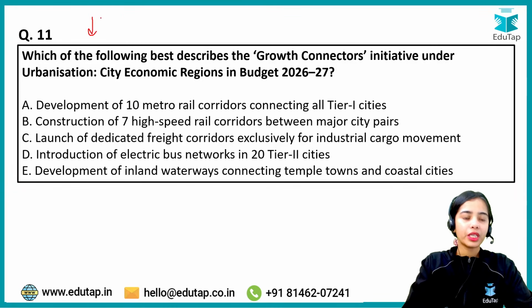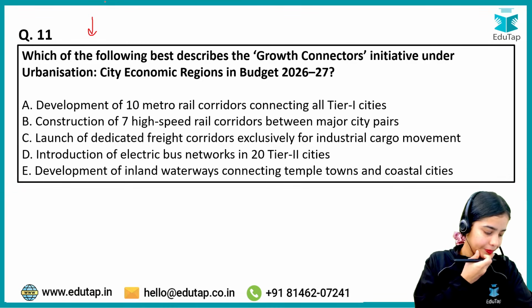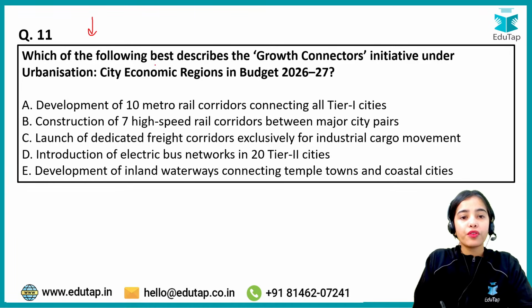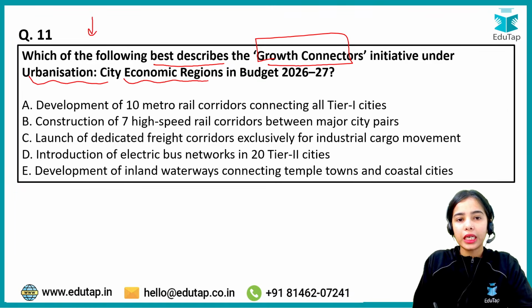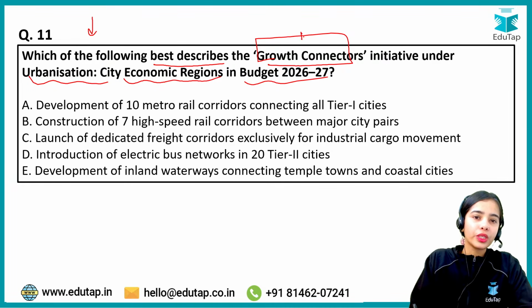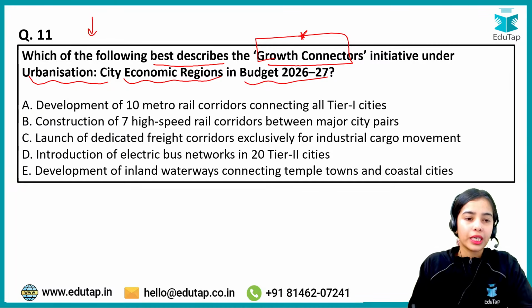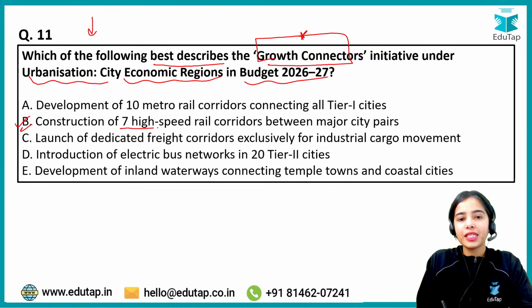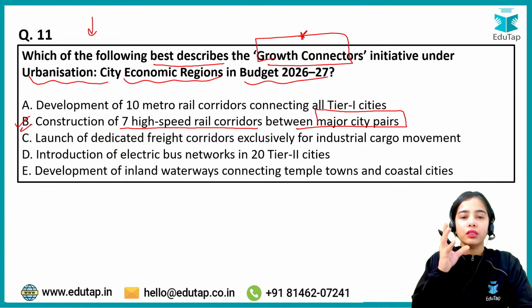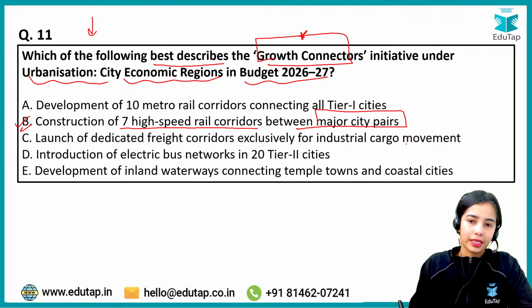Okay. Now coming to the next question, try to answer this question. Which of the following best describes the growth connectors initiative under urbanization city economic regions in budget 2026-27? So what are the growth connectors basically? Or how many growth connectors do we have? So the construction of 7 high-speed rail corridors between major city pairs. So this is the growth connectors. Yes, B is the right answer.